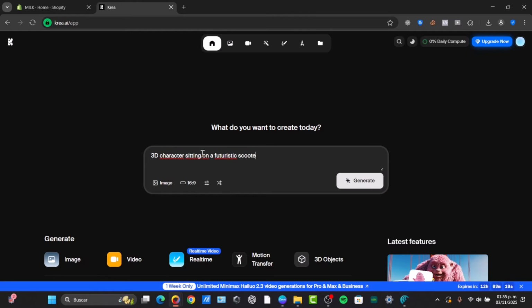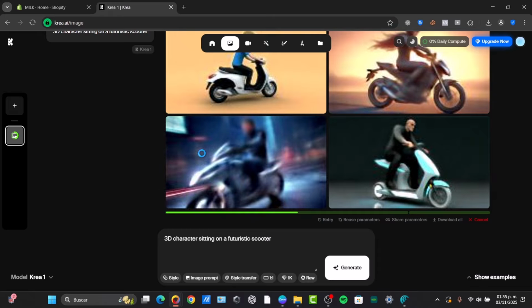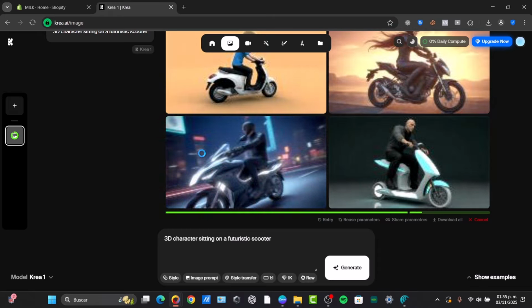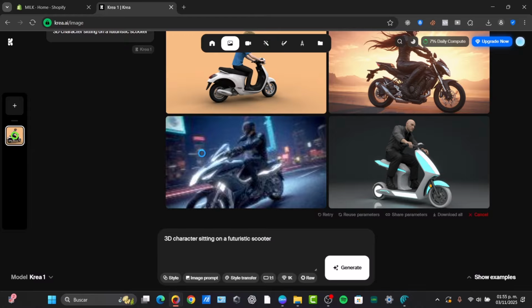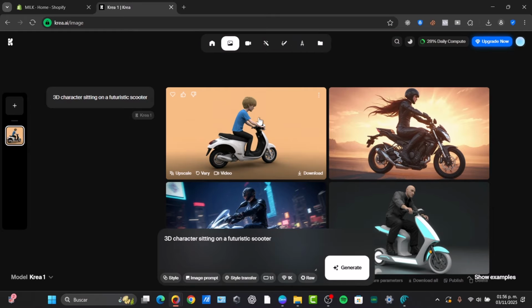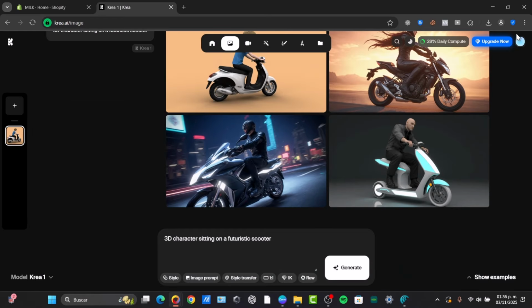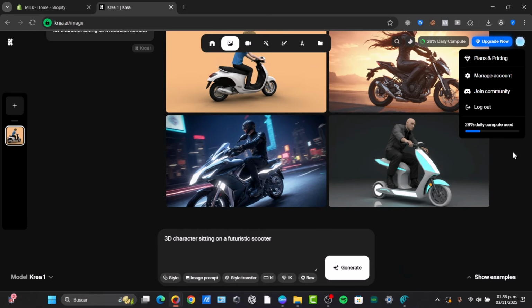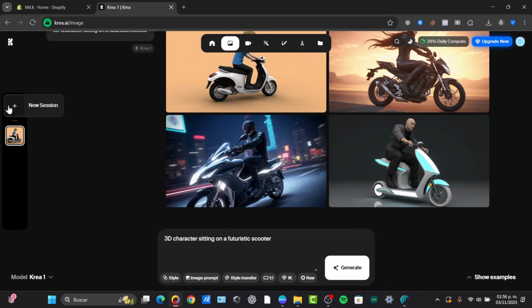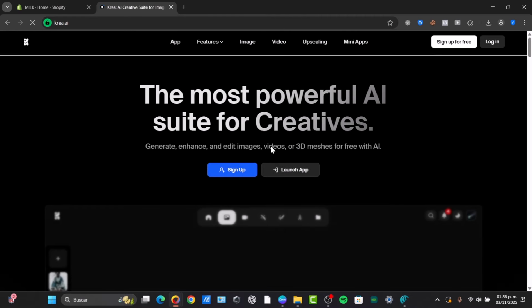Now, for example, let's check out this specific prompt, like 3D character sitting on a futuristic scooter. You type the prompt, and the image updates as you type. It's perfect for quick comps, for placeholder visuals for videos, or even generating design inspiration immediately. You get the free daily generations, and you can use these elements to generate your own elements just as you're getting started. So with all of these elements, guys, you can of course log out and generate more with Krea.